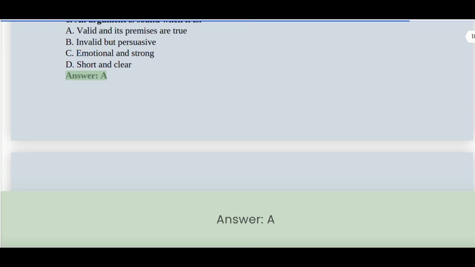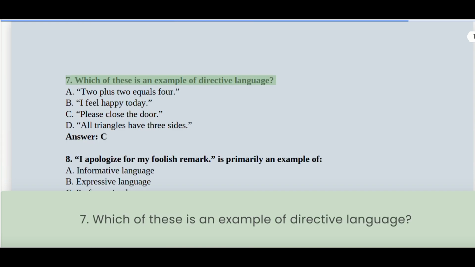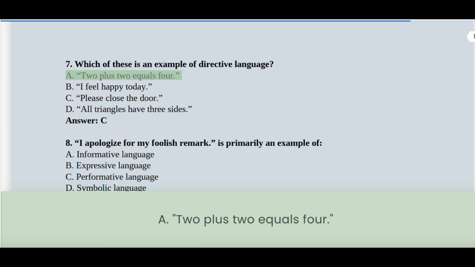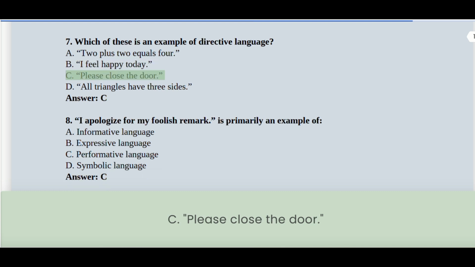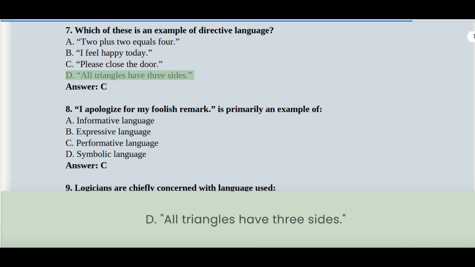Answer: A. 7. Which of these is an example of directive language? A. 2 plus 2 equals 4. B. I feel happy today. C. Please close the door. D. All triangles have 3 sides.